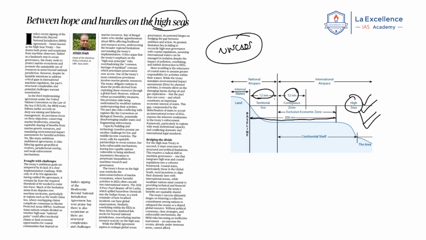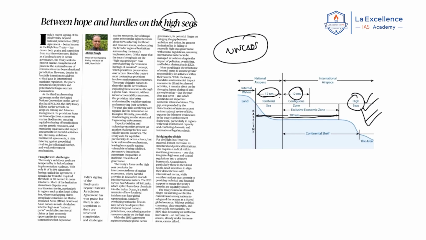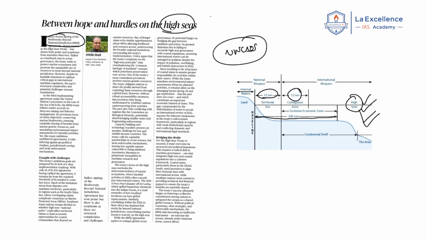Now recently what happened? Biodiversity Beyond National Jurisdiction. Now this is a treaty under the UN clause. For what? To conserve, manage and sustainably utilize the resources of the high seas. Okay, this is the treaty. Now this is also called the High Seas Treaty. Okay. Now this is under the UN clause.